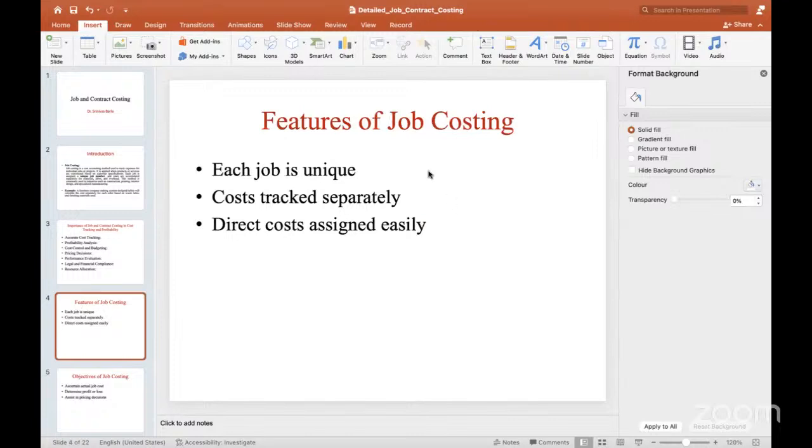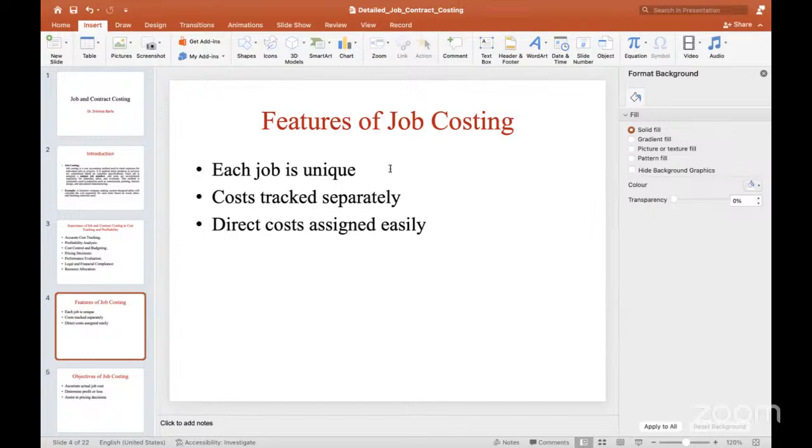What are the features of job costing? Features of job costing we generally classify into three. That is, each job is unique here, as I mentioned earlier; cost is tracked separately, each job's cost is separately treated; and direct cost is assigned easily. In this job costing, we are not able to find the indirect cost. Maximum 90% of the cost relates to the direct cost only.